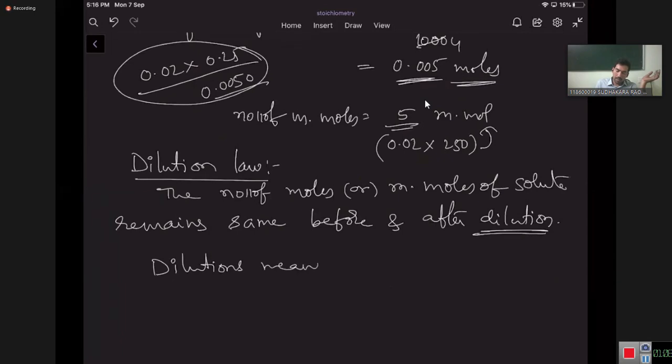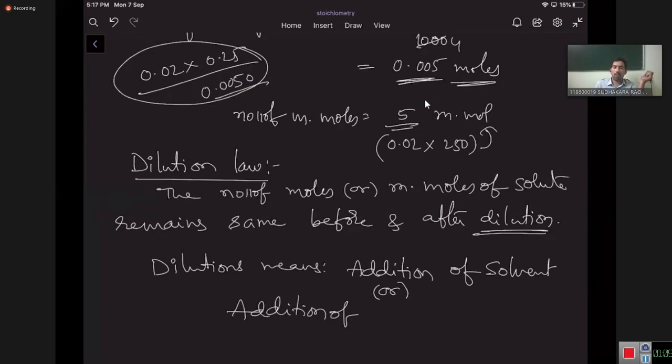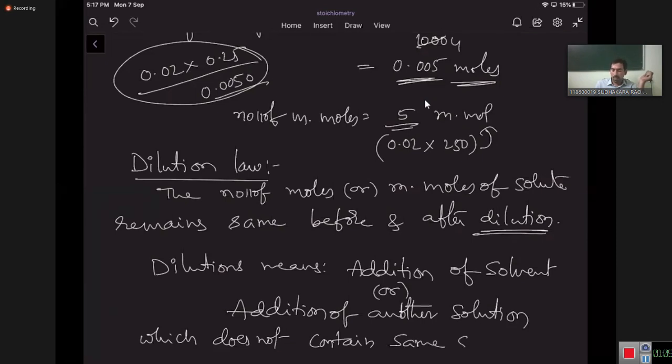Dilution means addition of solvent, or addition of another solution which does not contain the same solute.